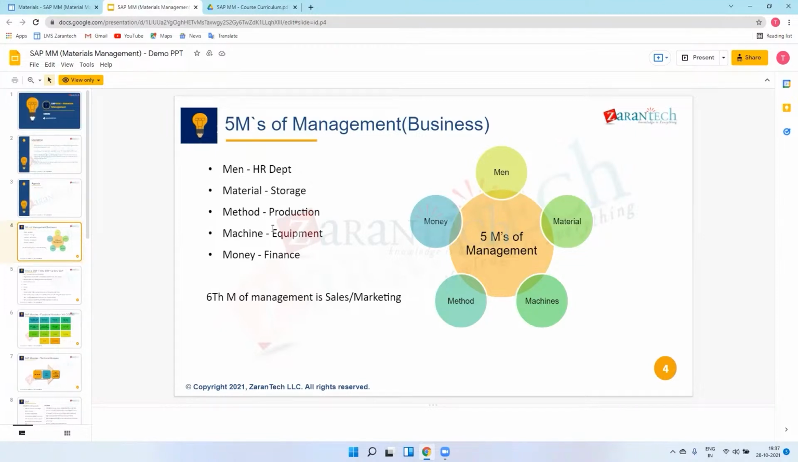This we will see in our SAP MM. And the sixth is sales and marketing. After production of goods or any material in our industry, we need to sell that material, and for sale, we need to do marketing. So this is only the basics. We will see all the concepts theoretically.